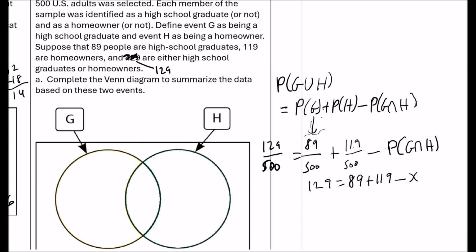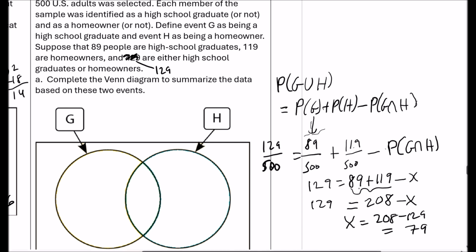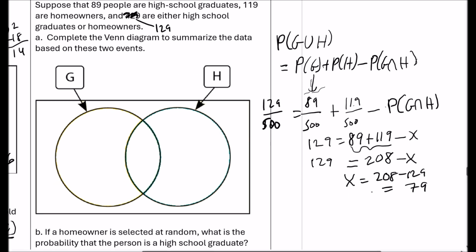Basically, if we just look at the numerators and say that this is X, how many do both? So let's add these up. That's going to be 208. Let me make sure that's right. Okay, so 129 equals 208 minus X. So X equals 208 minus 129. So that's a total of 79. Okay, so 79 are both.